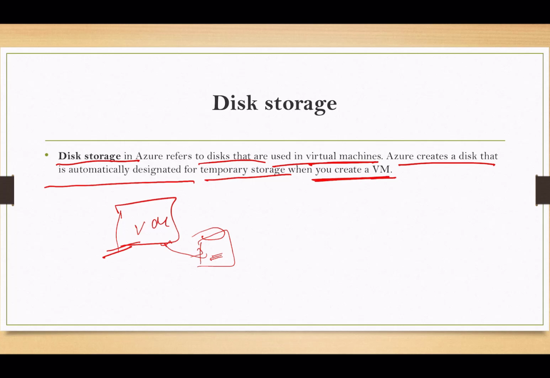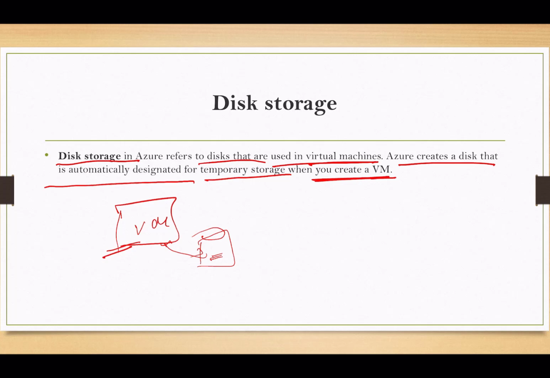Also, if we need to store data for a longer period of time, that will persist between VM deployment and maintenance events, we use a disk stored in Azure storage. So for that purpose, we use Azure storage.